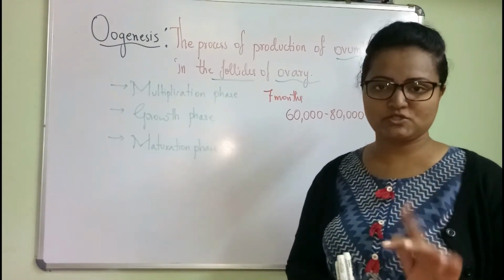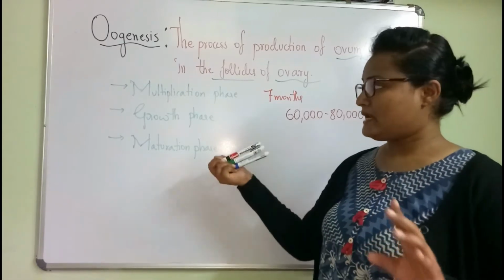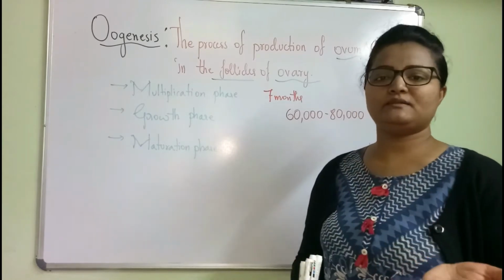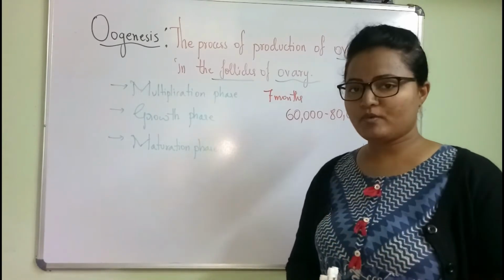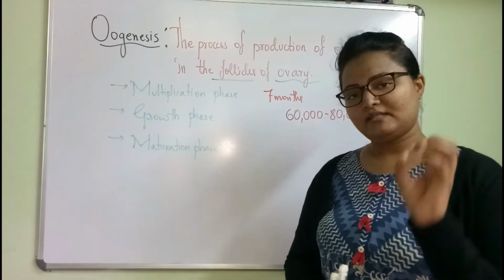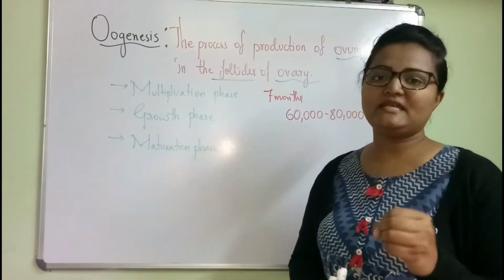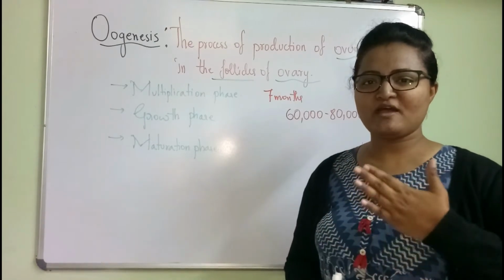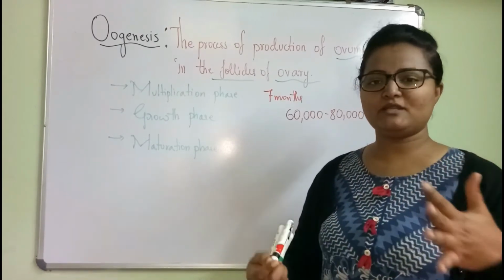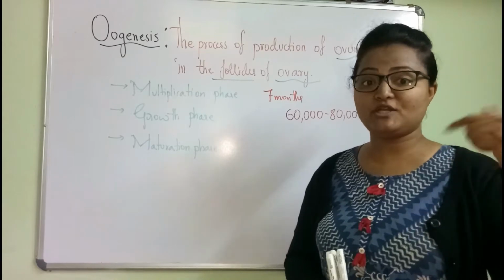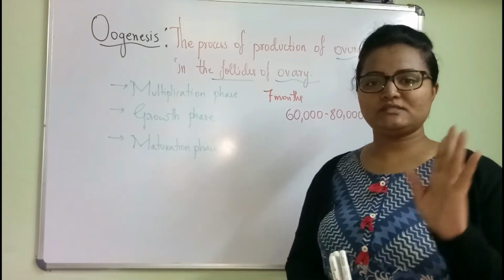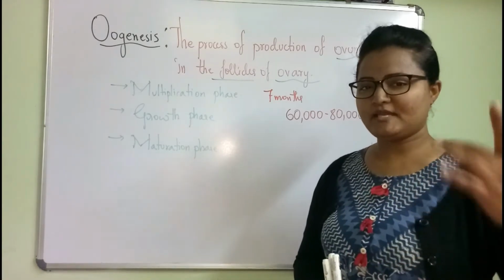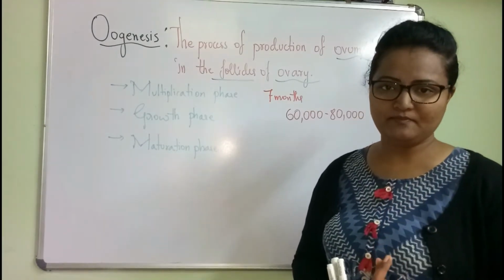Why does egg production stop? Because the multiplication phase is always before the birth. After the birth, there is no more production of oogonia; the number is fixed. So there is a stage where the primary oocytes become empty in our body, which in turn produce the egg. So this is some history related to spermatogenesis and oogenesis.